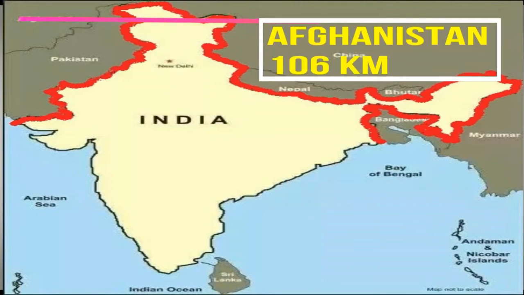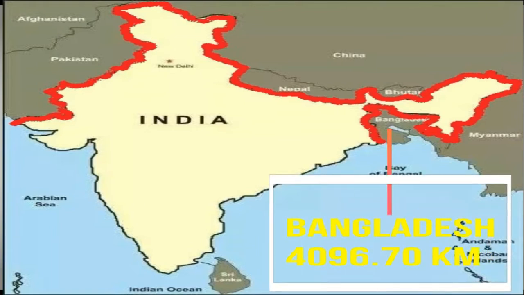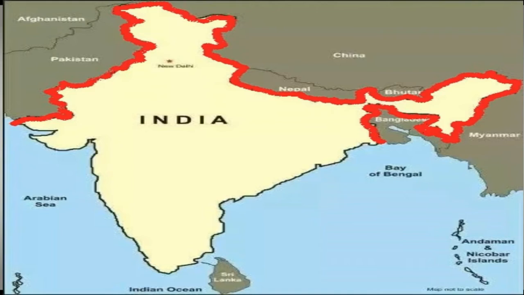So remember, this question frequently comes as a 1 mark question: with which country do we share the largest land boundary? The answer is Bangladesh.